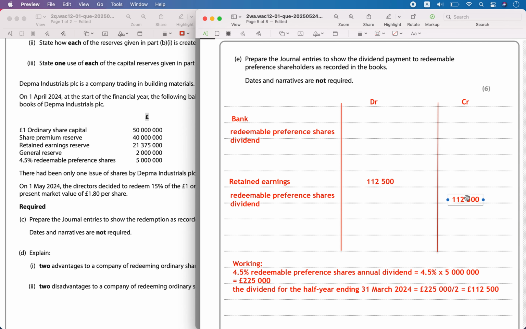Then from the redeemable preference share dividend, the cash is going to be issued from the bank, so I am going to credit the bank, and the dividend account will be debited, and gets cleared. So this is the journal entry for the dividend payment to the redeemable preference shares.